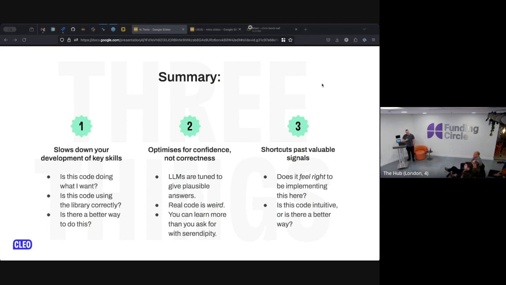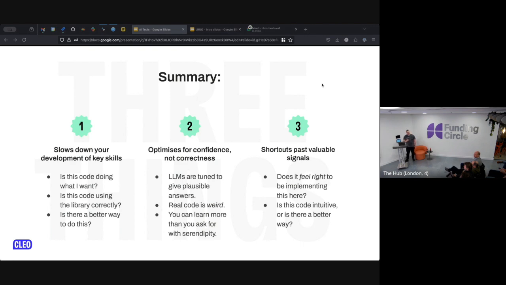But I do see things in that documentation. I see other ways of doing things. I see method calls. I see functions that give me useful information. And maybe in a few weeks' time, I'm trying to solve a problem and I think, didn't I see something in the documentation about this? And then I go looking for it. You can't get that from an LLM.